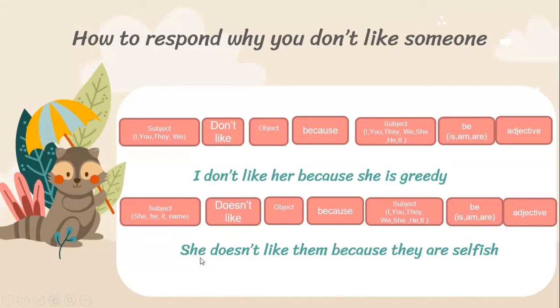So for example, she doesn't like them because they are selfish. The first subject we have is she, and then doesn't like, and then the object them, and then because to tell the reason, and then the subject based on the object. Because the object is them, we need to put they. After that you put are, and the adjective is selfish.